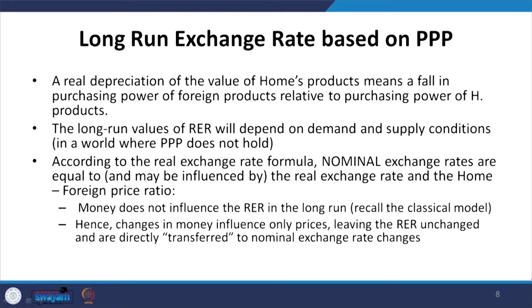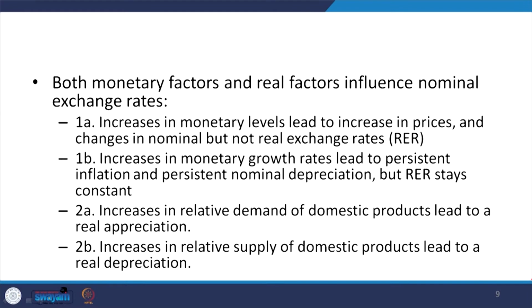So, this is the context I am presenting from Krugman and Obstfeld's book, and it clarifies this. You can refer to the chapter on long run exchange rates. So, both monetary factors and real factors influence the nominal exchange rate.